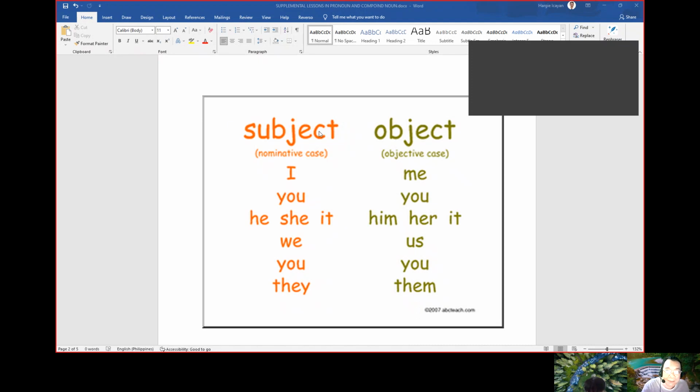Yes. Okay. The subject and the object pronoun you is still the same. We do not change you in the object pronoun. Still you. Then he, him. She, her. Next, it does not change also. Then we: if we are talking of many, we have to say we. The object pronoun is us. Again, you can be used as plural and as singular.